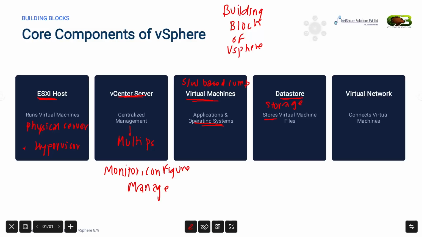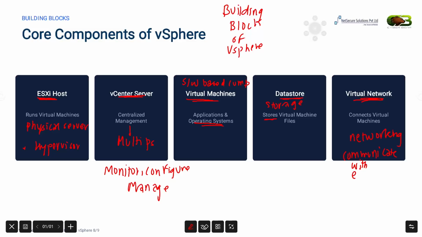Finally, we have the virtual network. Just like a physical computer needs a network to communicate, virtual machines also need networking. The virtual network allows virtual machines to communicate with each other, with physical devices, and even with the internet.